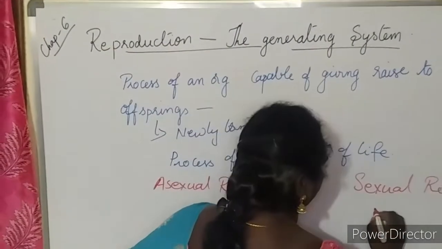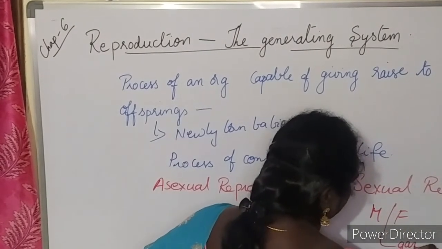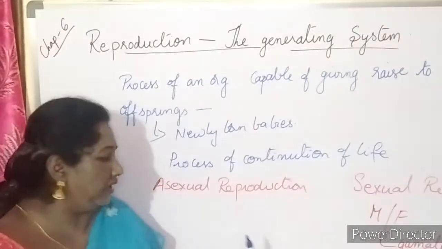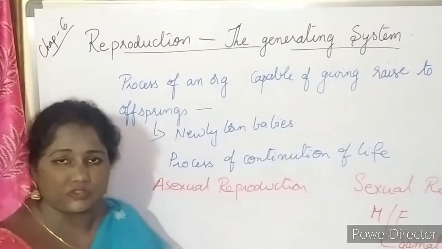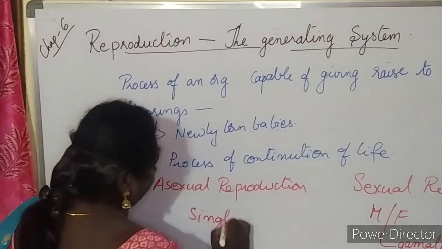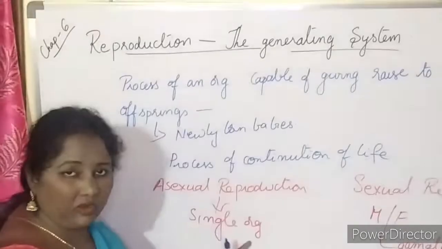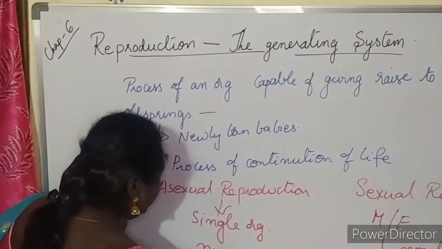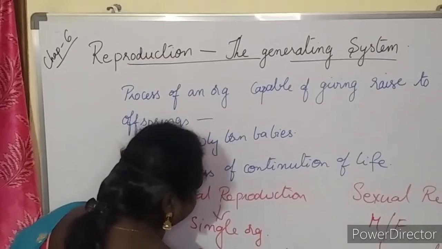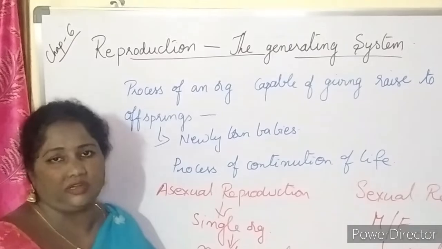Gametes are produced from the male parent and the female parent, and through gametes the offsprings are formed. That type of reproduction is sexual. Coming to asexual, it happens with only a single individual, single parent or single organism. Here there is no need of gametes; gamete involvement doesn't happen. Such type of reproduction is called asexual reproduction.